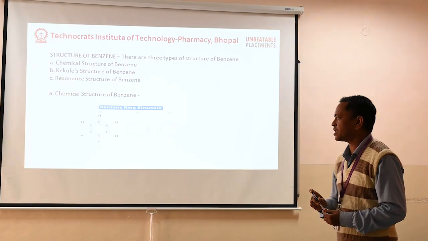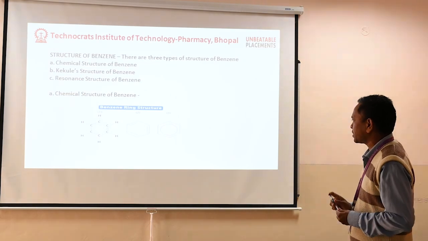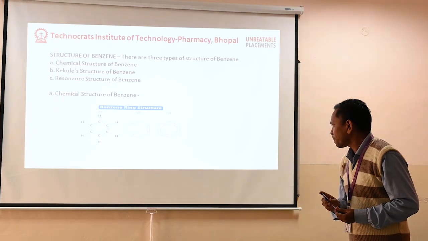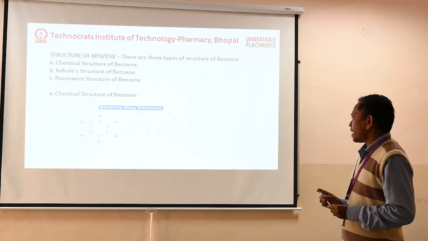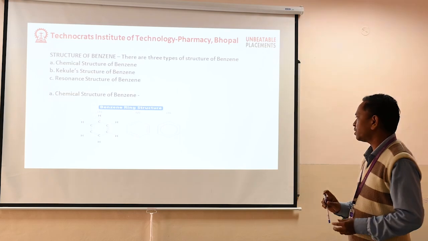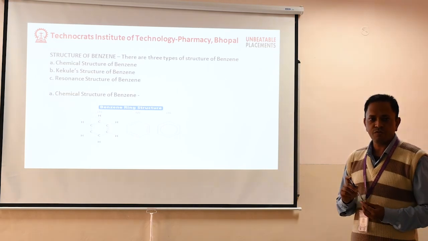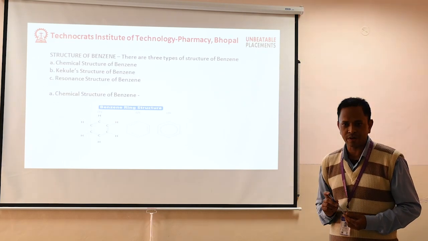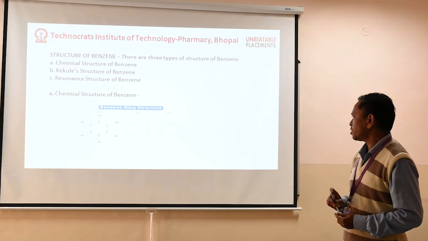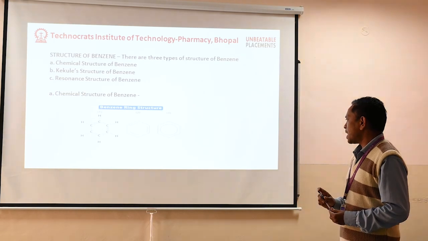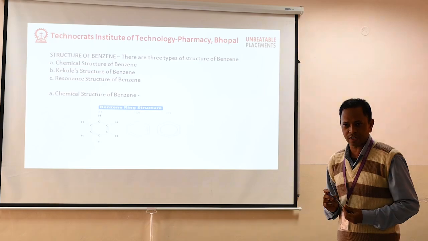So firstly we discuss the chemical structure of benzene. In this structure we show the double bonds and single bonds connecting carbon to carbon, and one hydrogen atom is attached to each carbon. So it is called the chemical structure of benzene. This structure also shows resonance.